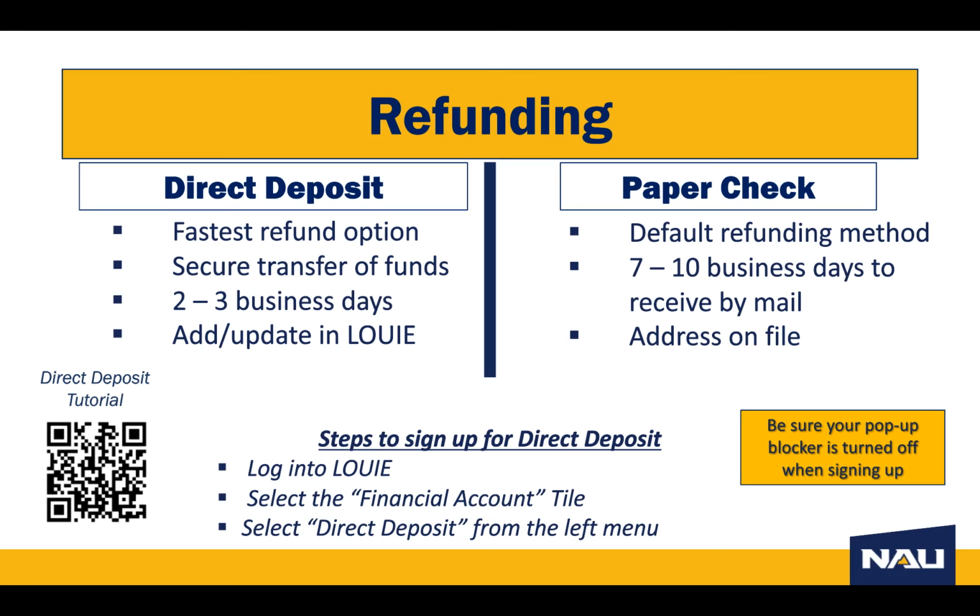You can sign up for direct deposit in your LUI financial account tile by selecting direct deposit from the left menu. Be sure your pop-up blocker is turned off. If you click the link and nothing happens, it is likely the pop-up blocker. So check at the top of the browser by the web address for a notification. You can find a detailed walkthrough to help you set up direct deposit on our tutorials page with the QR code provided.